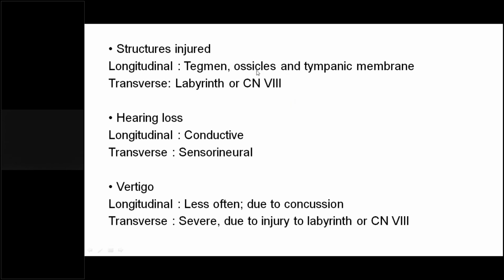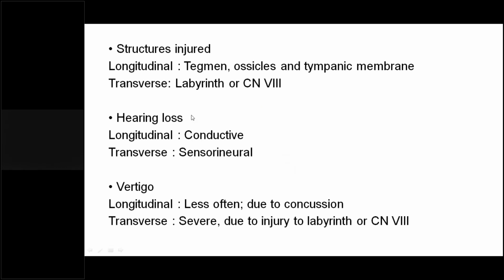As the ossicles are damaged, mostly a conductive type of hearing loss will be seen in the longitudinal type of fracture. But as the inner ear is injured in the transverse type, the person will have a sensorineural type of hearing loss.